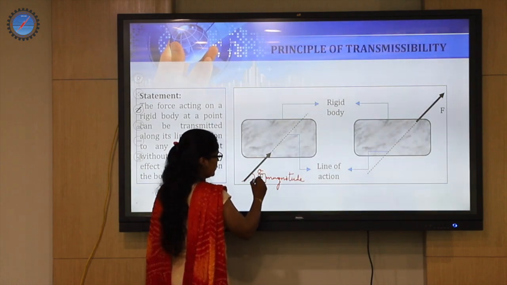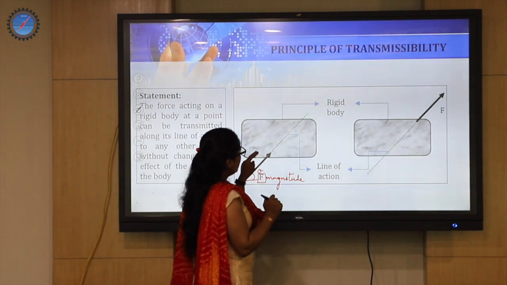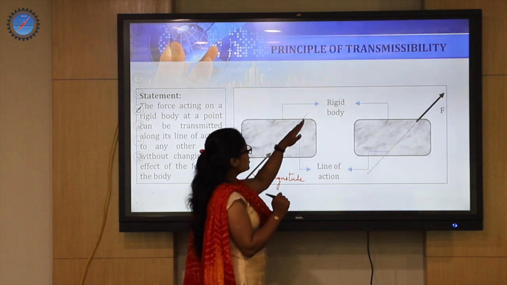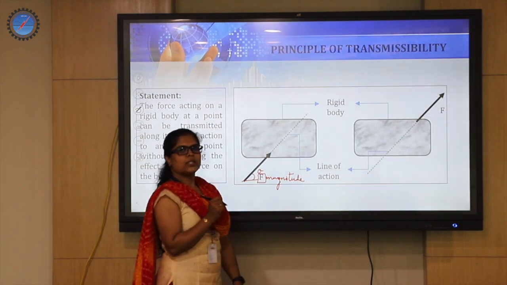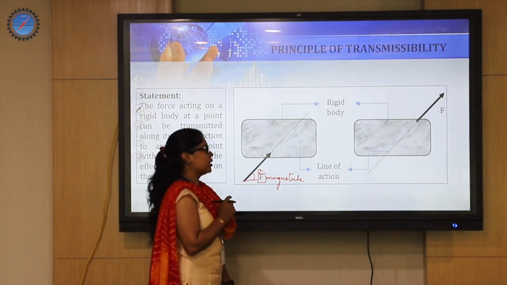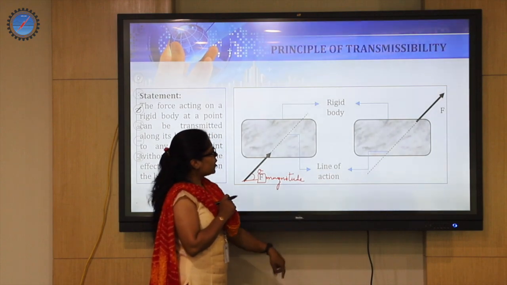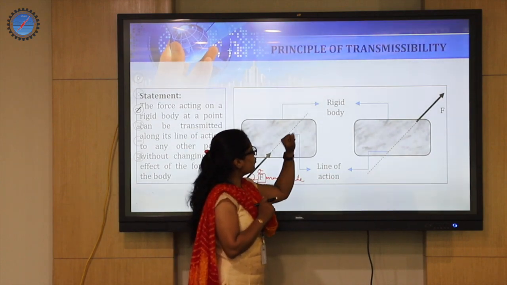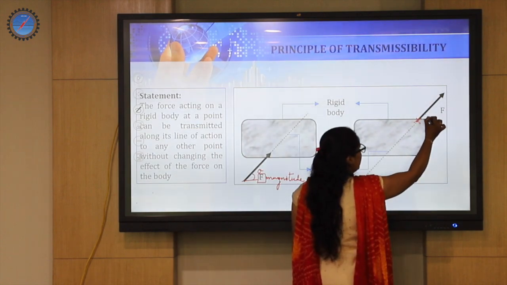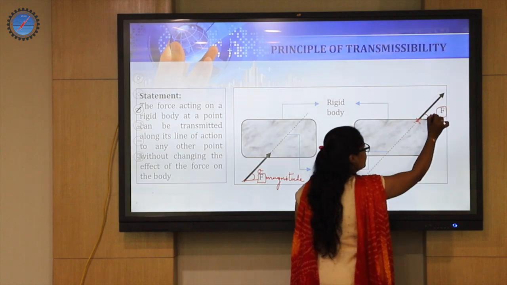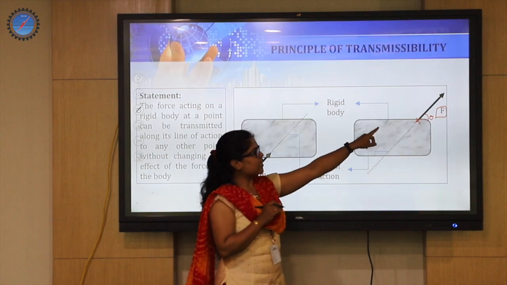And theta is the direction of the force. So this is going to be applied on the rigid body along some specific line of action. Correct? If I just drop a line through that object or rigid body along this line of action of force, and if I shift the intensity of the force to the other end, that is at this point, the direction and the intensity of the force remains unchanged. That means this is also designated by F and there also it is F.